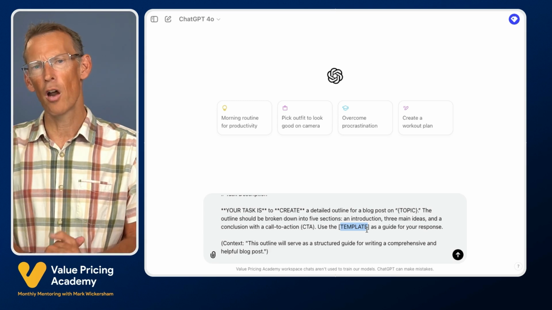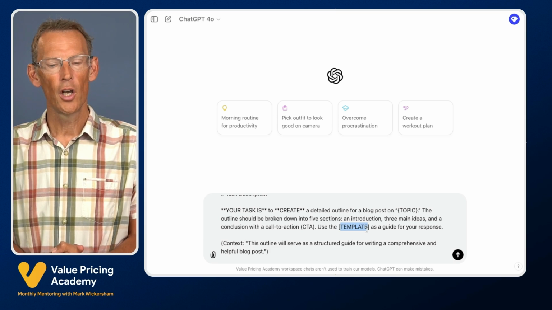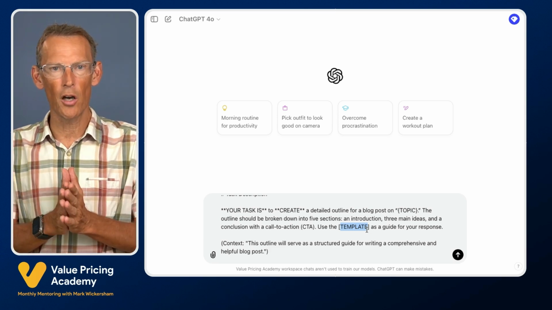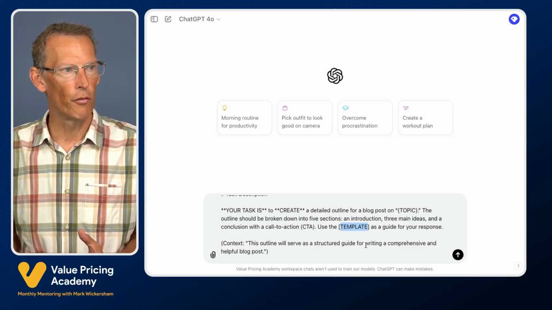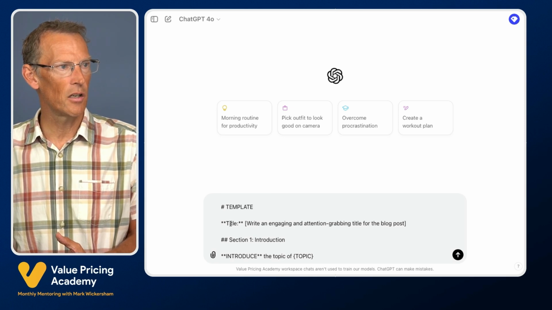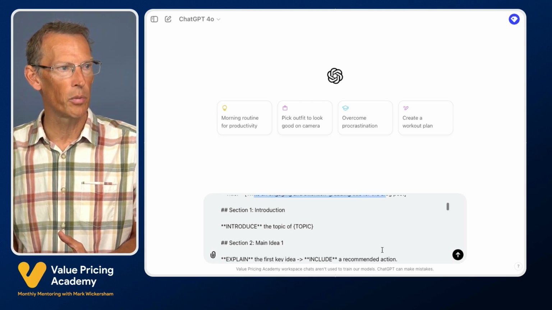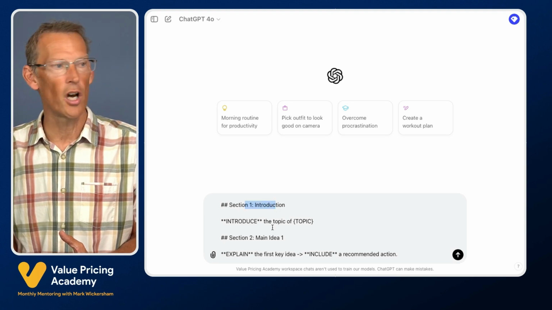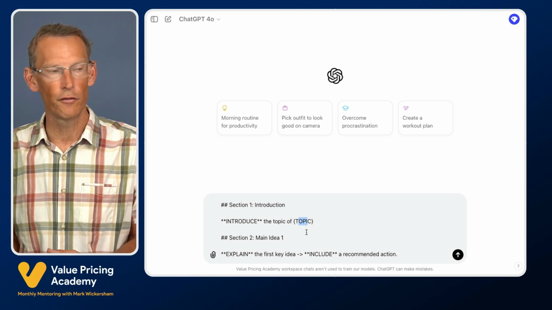Now, templates are really powerful. When you provide a template as part of your prompt, you are really steering it, giving some guardrails, some specificity about the exact layout of the result that you want. So now we have the template, and so I want a title, and I want it to write an engaging, attention-grabbing title for the blog post. I want an introduction, and I want it to introduce the topic of, in this case, cash flow forecasting.